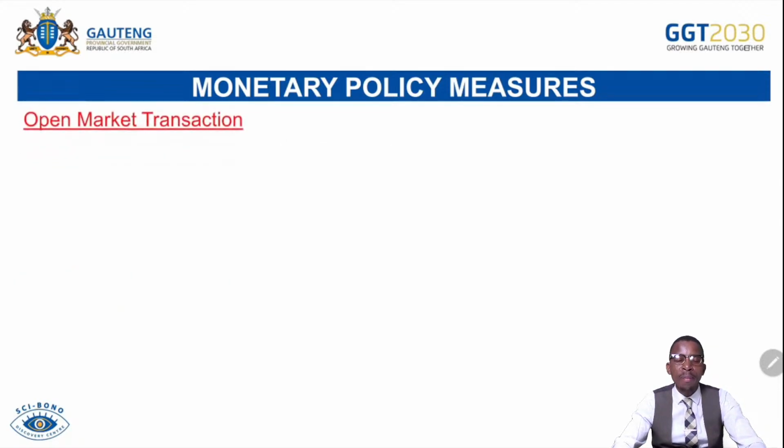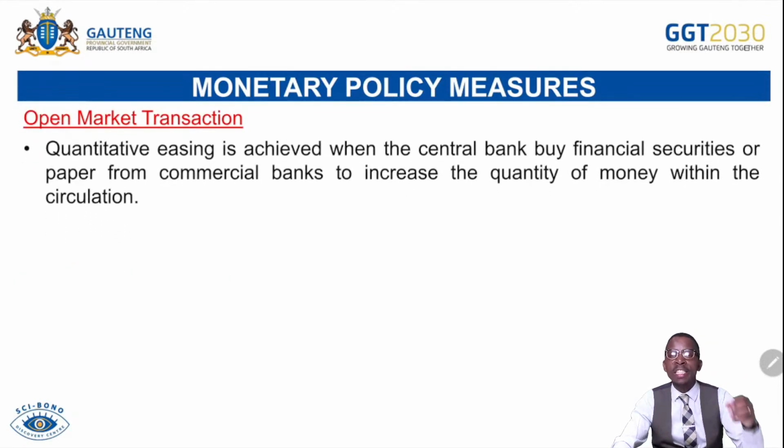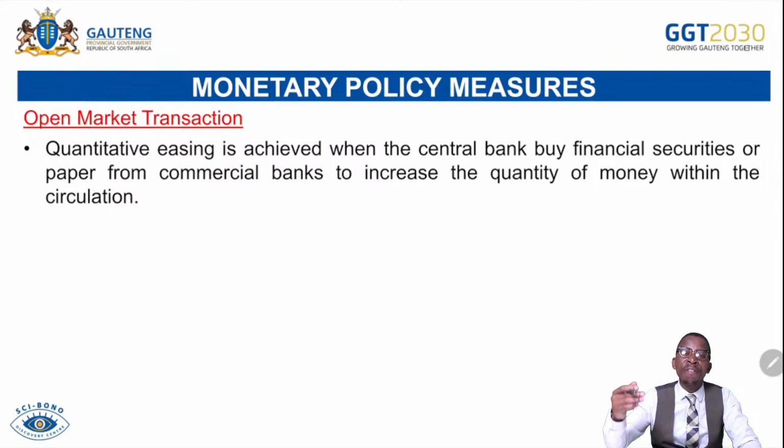We continue with open market transactions. Here we talk about the Reserve Bank intervening to either sell or buy bonds in the open market. So with the high level of inflation, the central bank intervened by selling bonds to the commercial banks. Remember, the transaction in this situation takes place between commercial banks and the central bank, where the Reserve Bank will be selling government bonds or shares or paper assets into the open market, which are then bought by commercial banks. As commercial banks are buying bonds from the Reserve Bank, the money they were having will be decreasing, meaning they won't be creating enough credit in the economy.